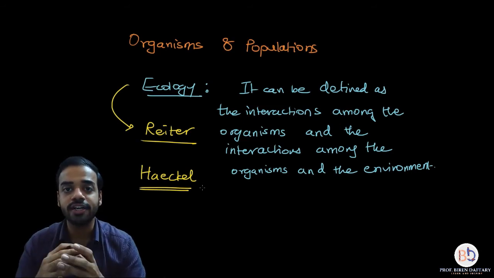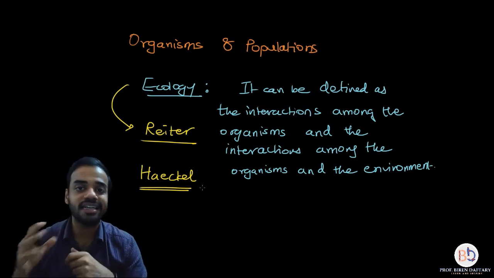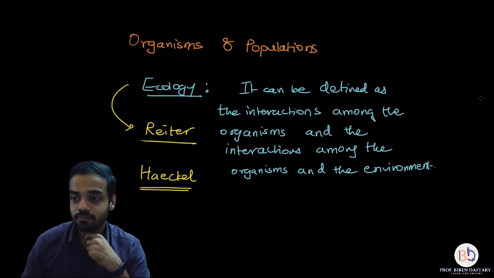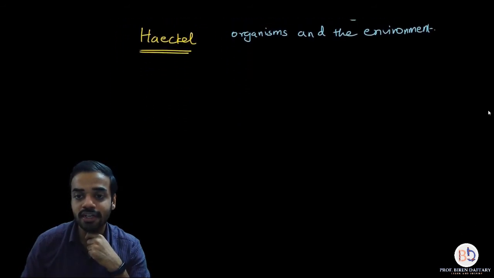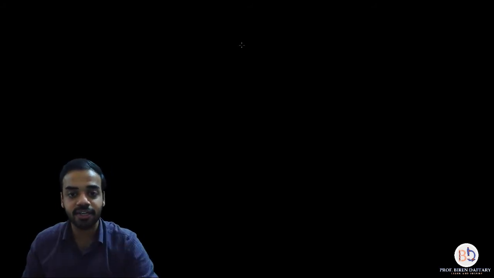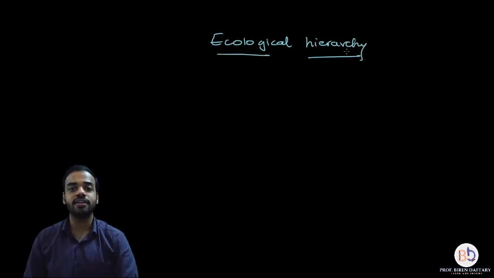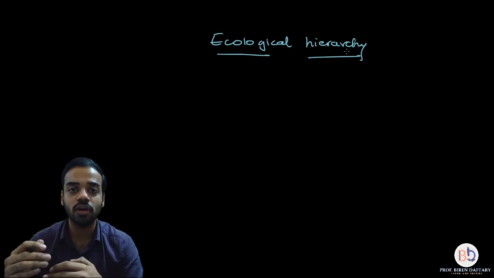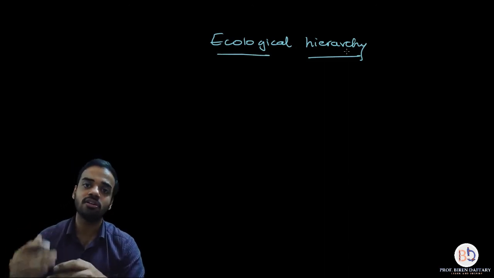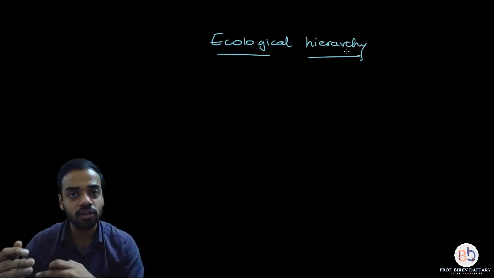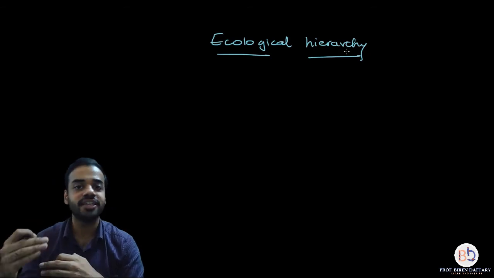Now going ahead, under ecology, the next thing that we need to study is called ecological hierarchy. Let me write it down over here. Alright. Does anybody know the meaning of hierarchy? See, hierarchy is when you are arranging things in a particular order, say from ascending order to descending order, or from descending order to ascending order.